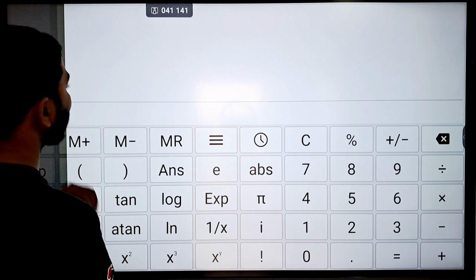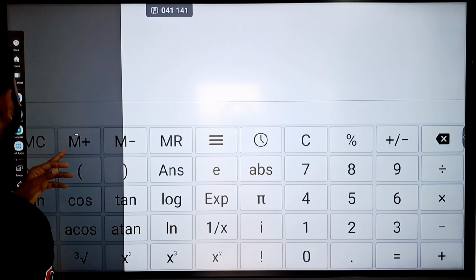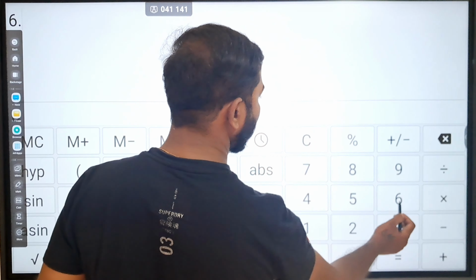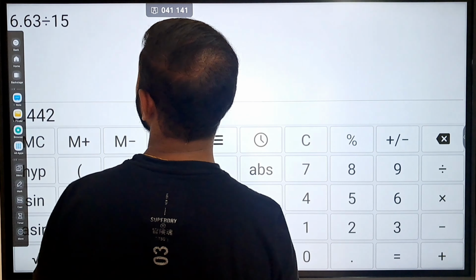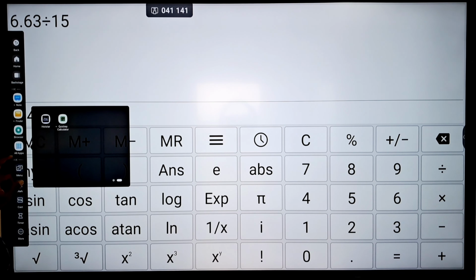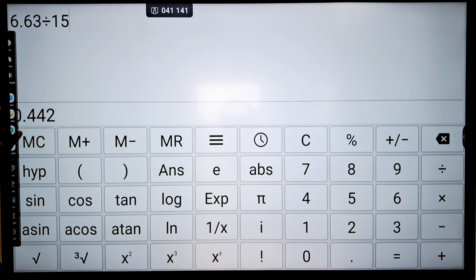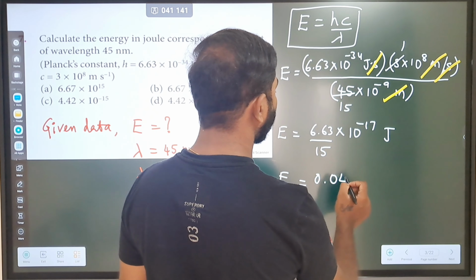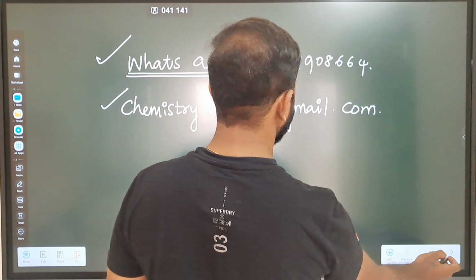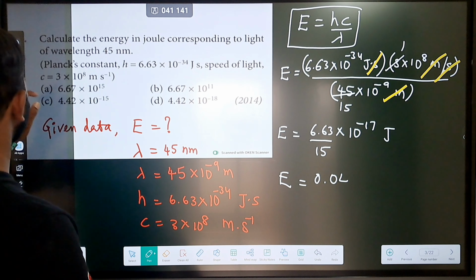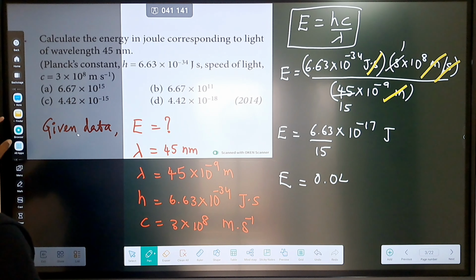So what we have is 6.63 divided by 15, right? So you just take 6.63 divided by 15. If you take it, you can see here the answer 0.042, right? Yes, you just try to write down here. So that is 0.0, sorry, just a minute. So what is the answer we have? Let me just check it. It is 0.442, right? It is 0.442, okay?